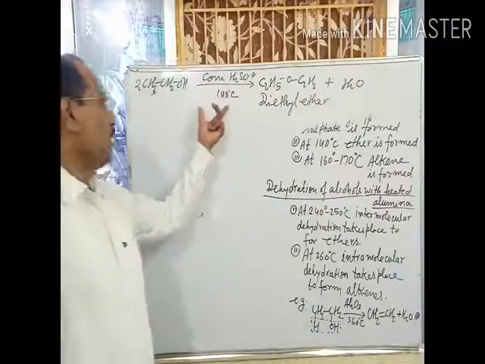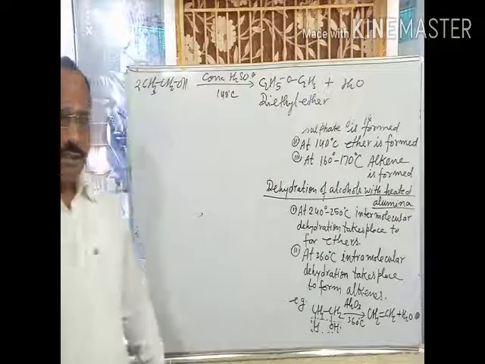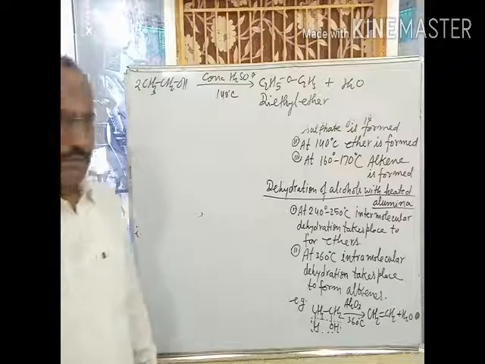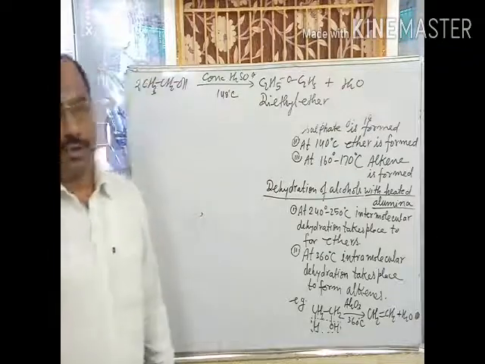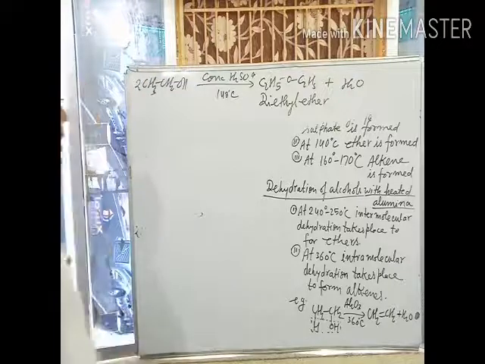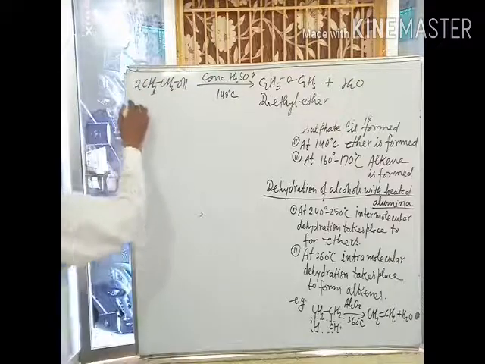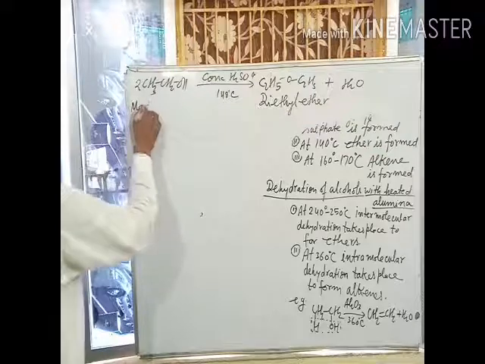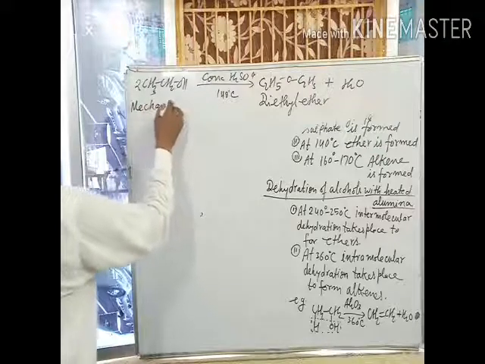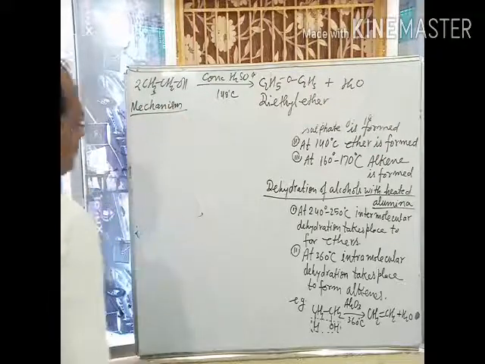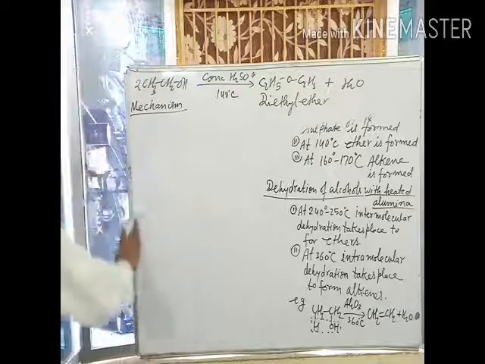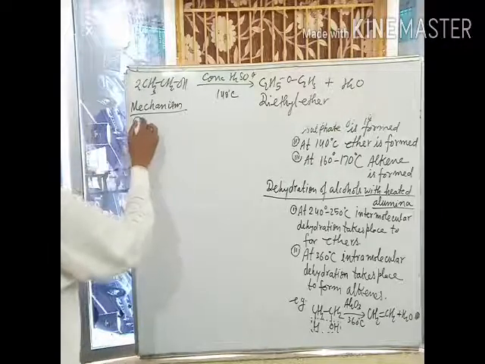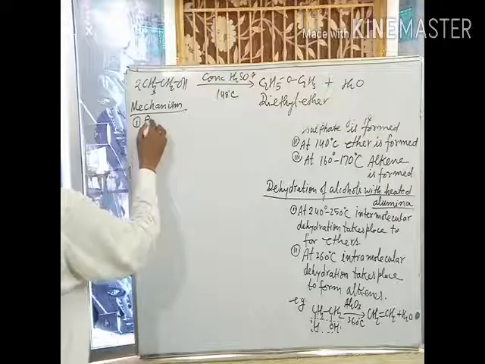The mechanism of this reaction was already discussed during the preparation of ethers from alcohol. Once again, I repeat this mechanism because this is a very important mechanism. Its first step is the protonation of alcohol.